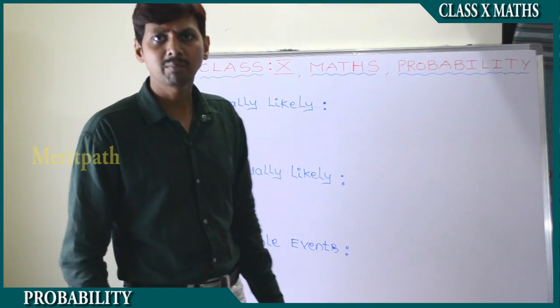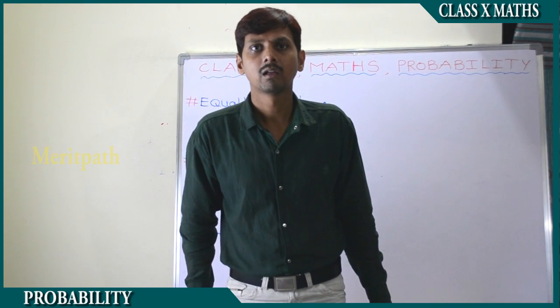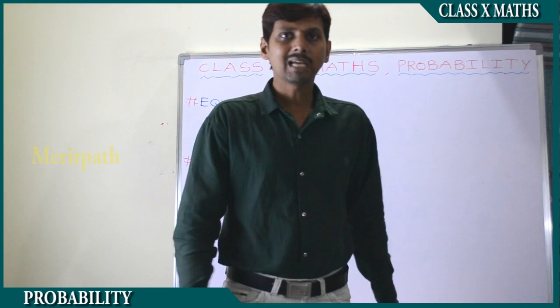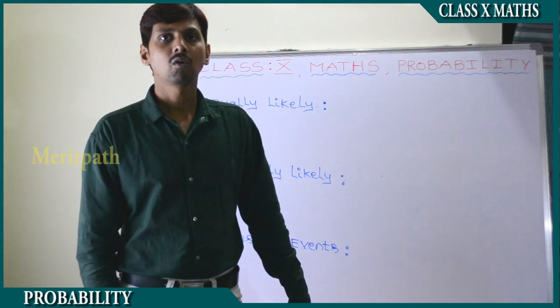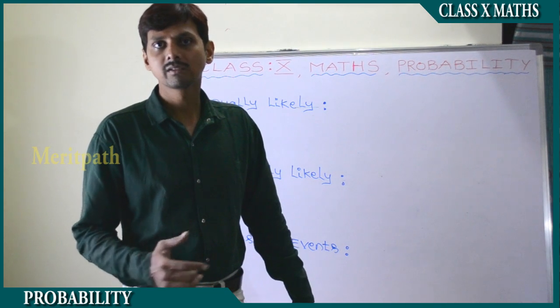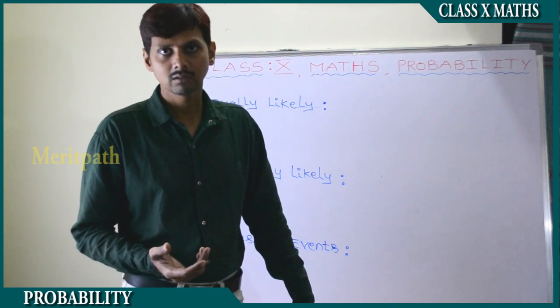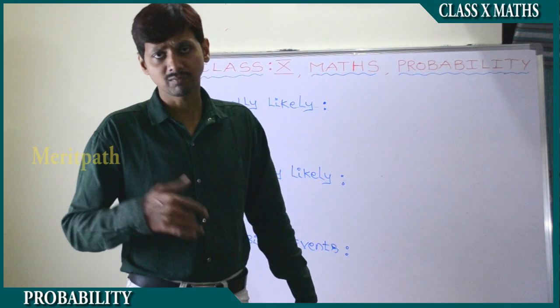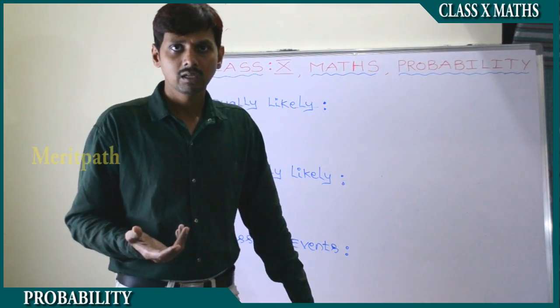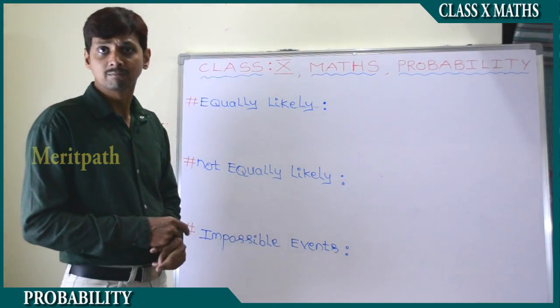Let us take some other example. When we roll a dice, we know that the numbers on it are 1, 2, 3, 4, 5, 6. These 6 numbers, any one of them can occur. So let me ask one question.